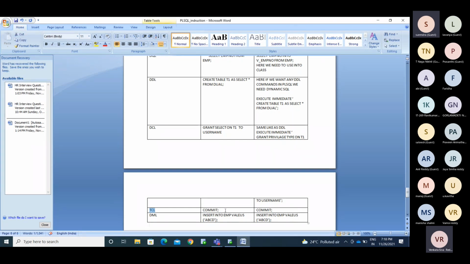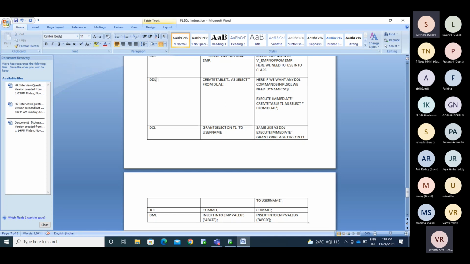The way you use it in SQL, in the similar way you can use it in PL/SQL as well. DML is also the same. How you perform it in SQL, in the similar way you can use it in PL/SQL. These are how you can use those commands in the executable section. In DDL, as I said, we can create indexes, views, and sequences.